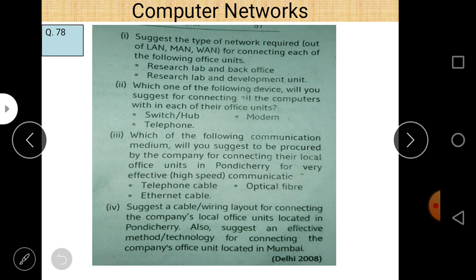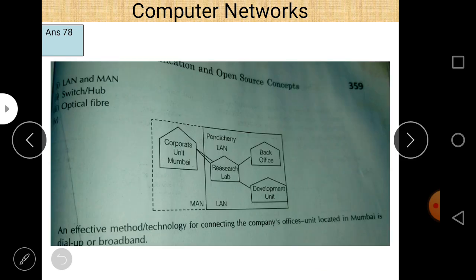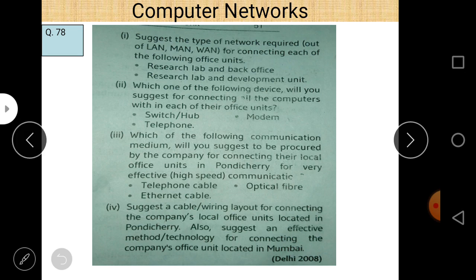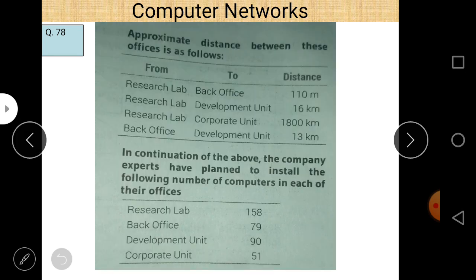So we want to connect all these four units. When the distance is minimum, we just use LAN, and when the distance is much higher, then we use MAN. Up to 100 we use MAN. So here we can easily see that 1800 kilometers and 13 kilometers, 16 kilometers.